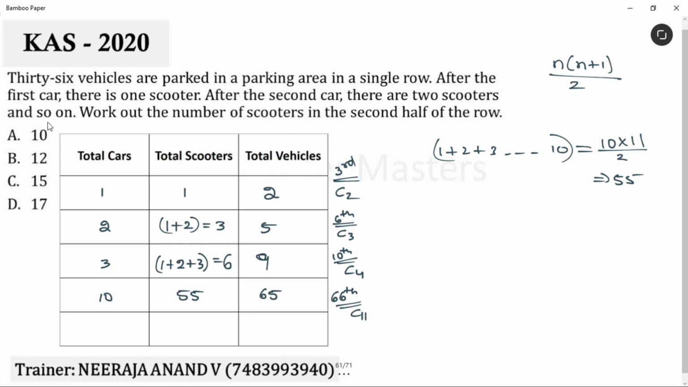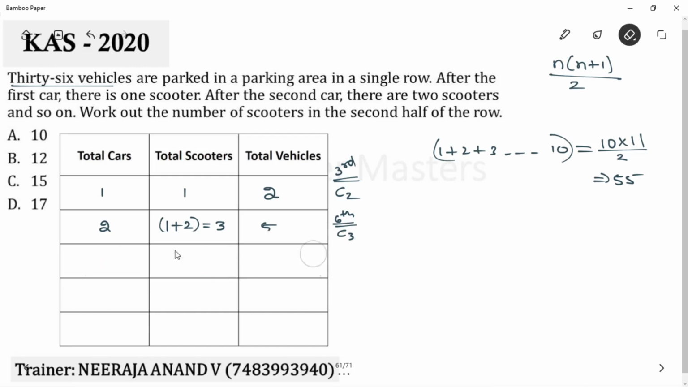Now, total vehicles are just 36. Correct? No. That's why no need to go till 65 vehicles, 66 vehicles. Okay. Let's reduce the car count. Instead of taking 10 cars, I'll take 7 cars. Okay, 7 cars in the sense, how many scooters are there?